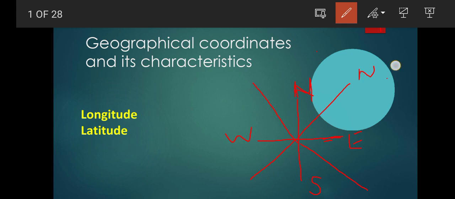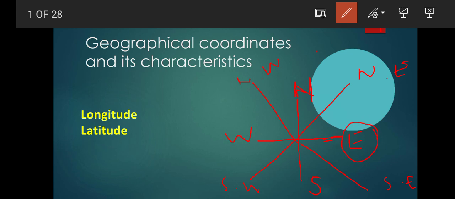And to make these directions easier, we can conclude it as: this is northeast, this is northwest, this is southwest, and this is southeast. So these are the locations, and this is the east direction.